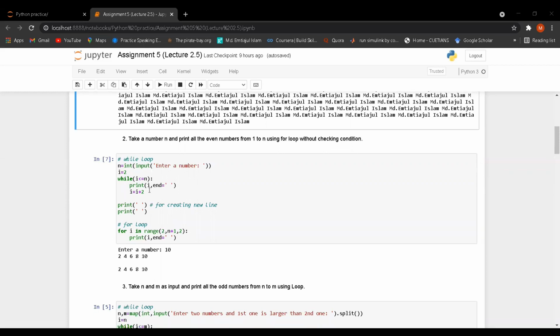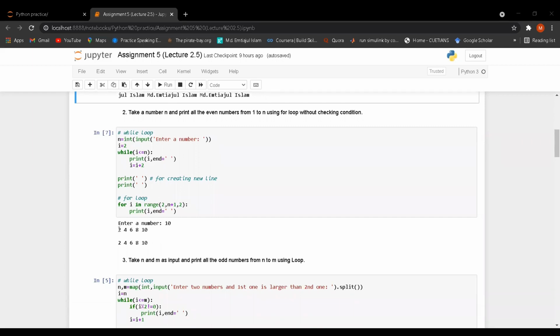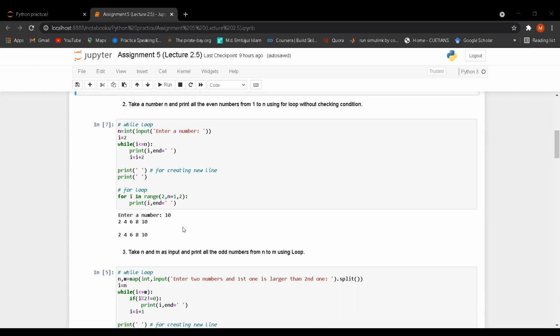So it will print the even values. So here the first row of the output is for the while function, and it has printed the even values 2, 4, 6, 8, and 10. So let's go for the for loop.